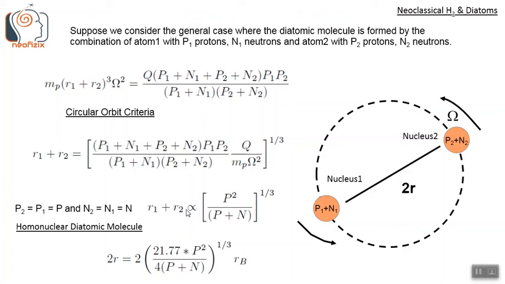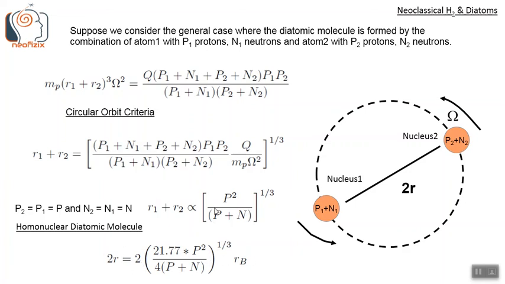R1 plus r2 will be equal to some constant into (p square by p plus n) to the power 1 by 3. The separation length will be proportional to this, which is the same as the homonuclear diatomic molecule separation length we saw earlier in the previous slides.